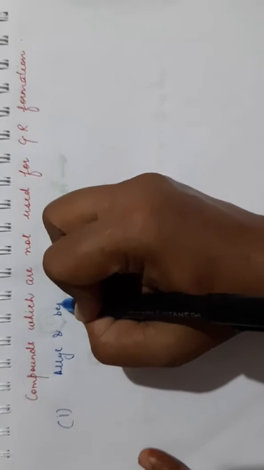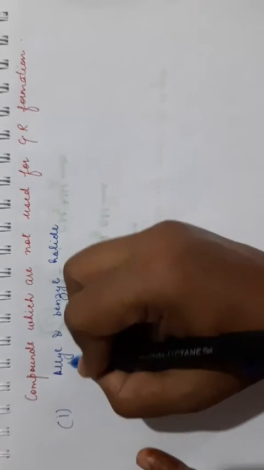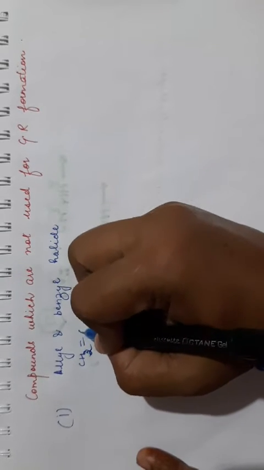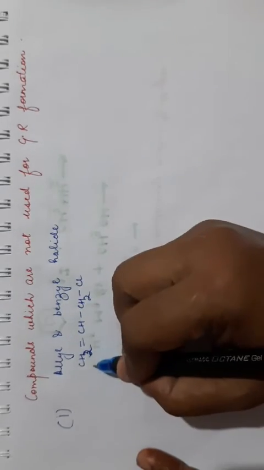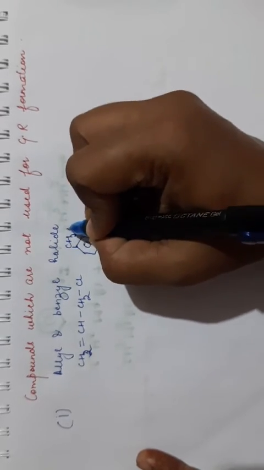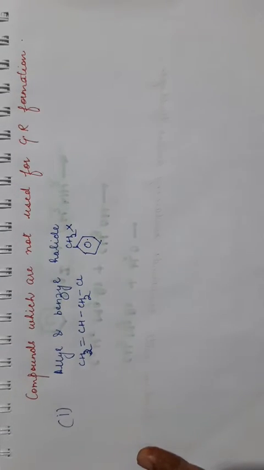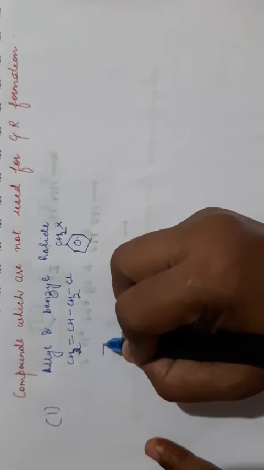Allyl and benzyl halides. These are not used for the preparation of Grignard reagent. Allyl is this, clear, and benzyl is CH2X. This is benzyl halide, this is allyl halide. Now these are not used because the Grignard reagent that is formed is very reactive and reacts with itself. So these compounds are not used for the preparation of Grignard reagent. I will show with the help of this example.